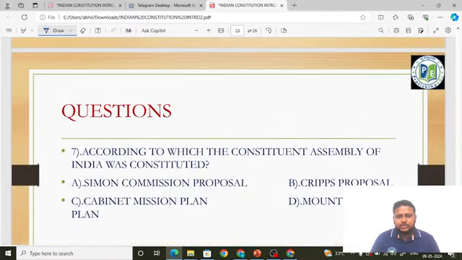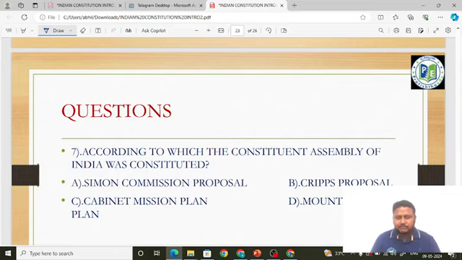According to which plan was the Constituent Assembly of India constituted? They are asking, based on the options, according to which of these plans the Constituent Assembly of India was constituted. See, like I told, the August Offer, Cripps Mission, they all put forward the idea for a Constituent Assembly, even the Cabinet Mission and all these people. But which plan was accepted, and according to which plan the Constituent Assembly of India was constituted,